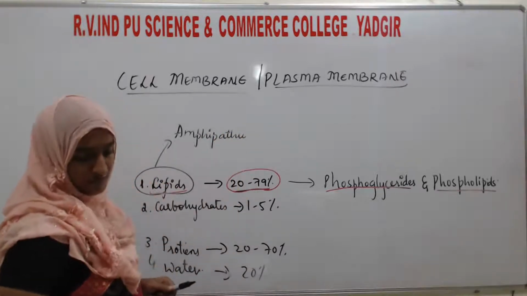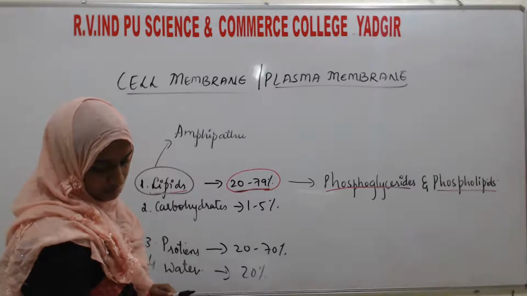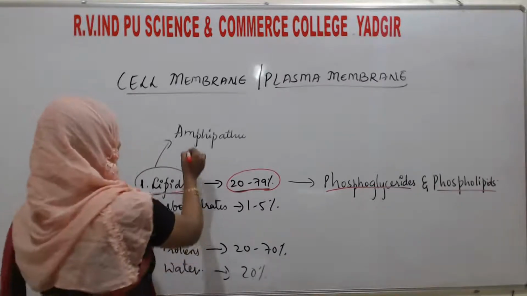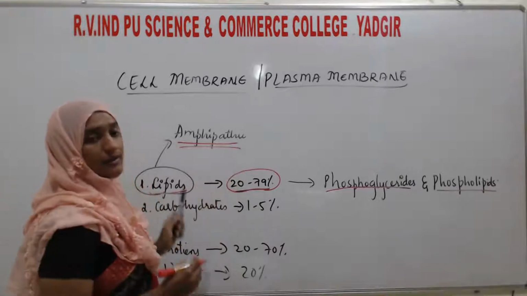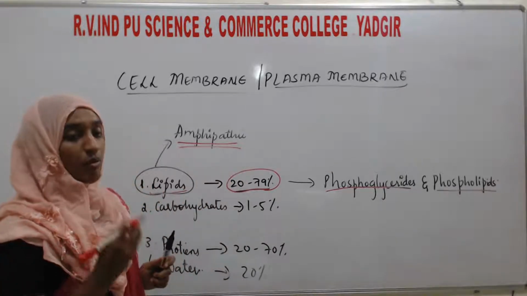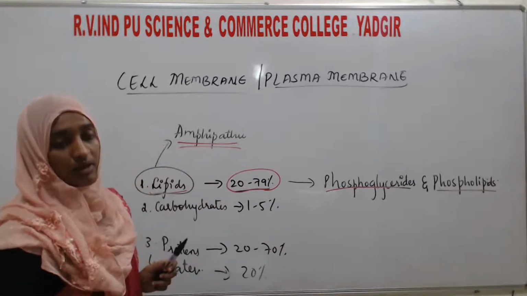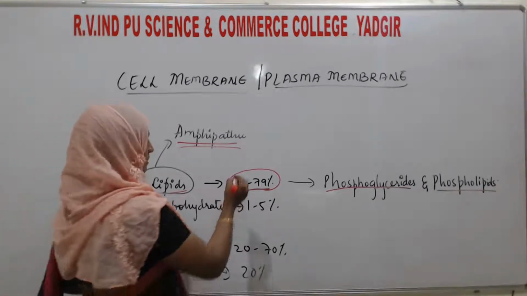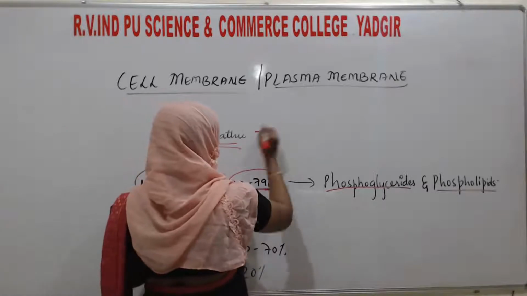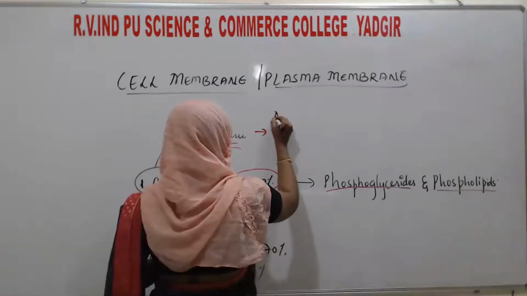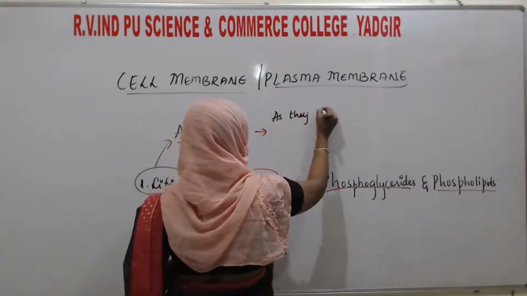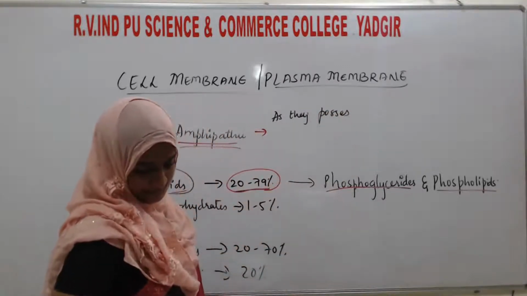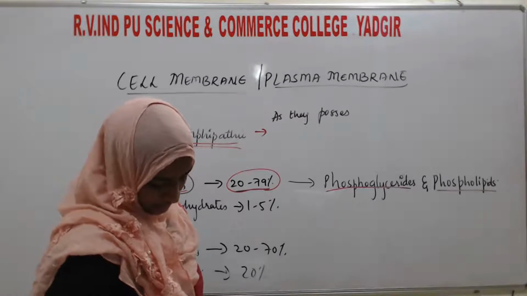What is the meaning of amphipathic? Why do we use this term for the lipids? Because they have polar ends as well as non-polar ends. The polar end possesses a polar head, polar hydrophilic.